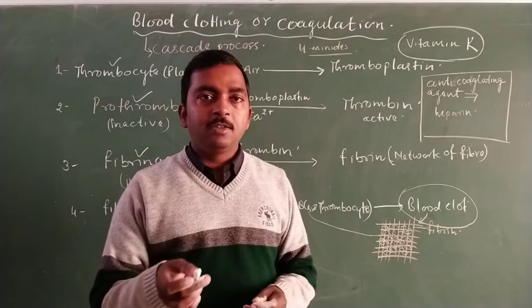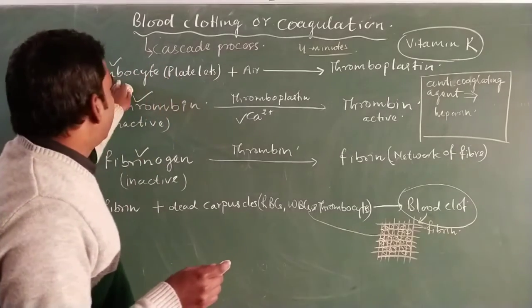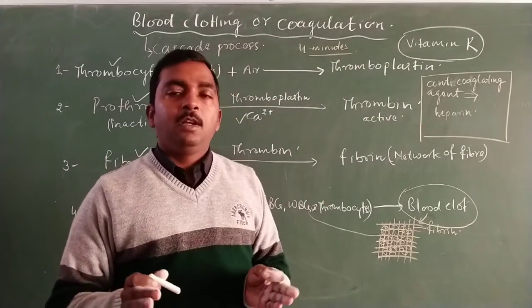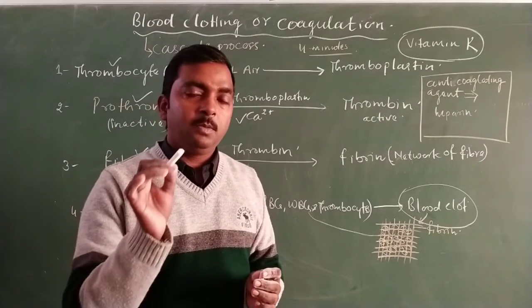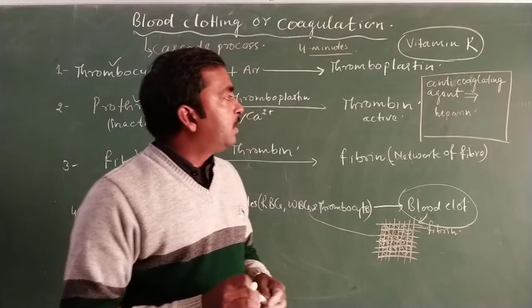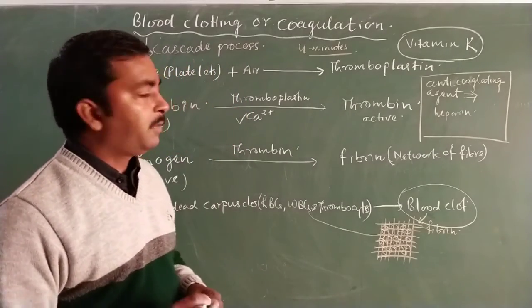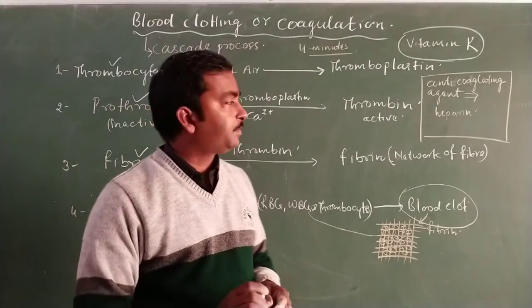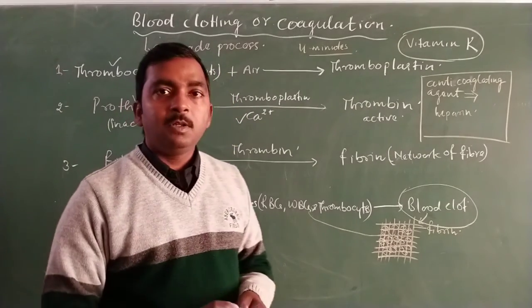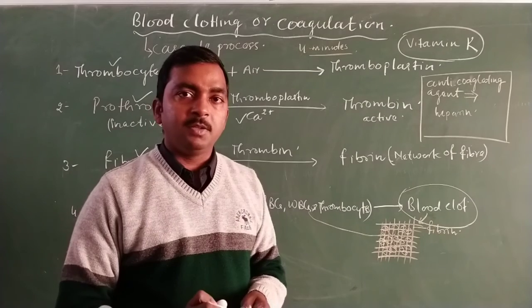In that condition, the thrombocytes or platelets initiate the process of blood clotting. So this is about another factor, that is heparin, and this is all about the process of blood clotting mechanism.